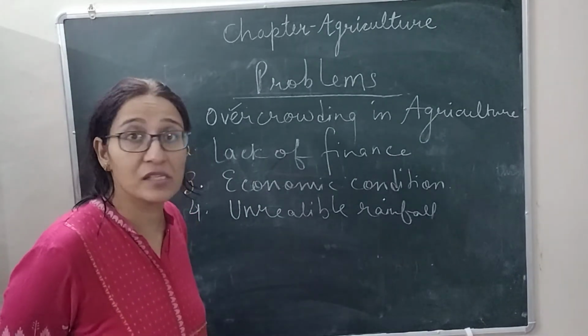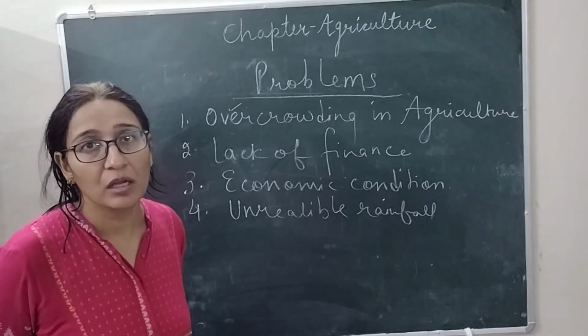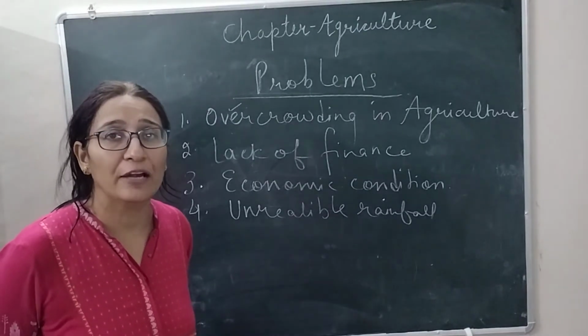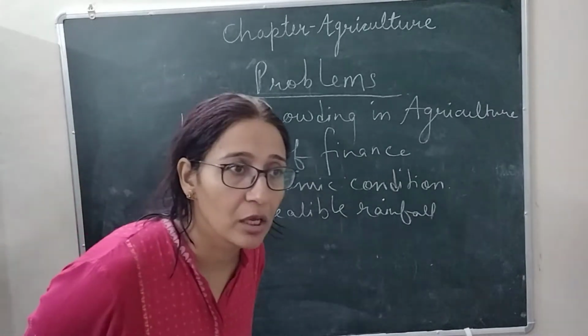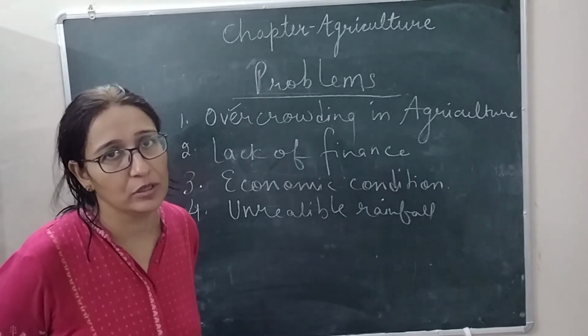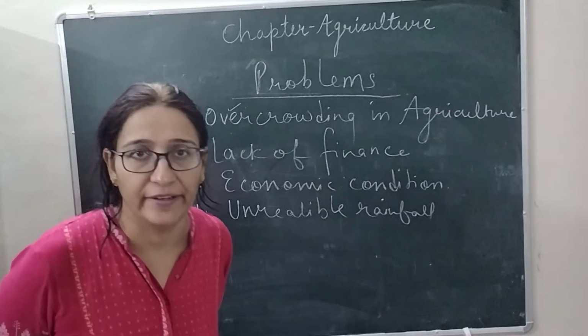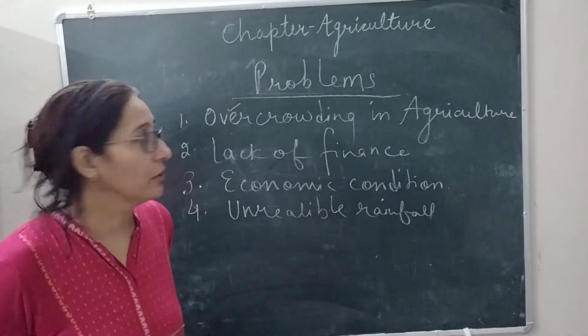We can say the size of land holding is small. If agricultural land is small in size and old agricultural implements are used, the production will be affected. So these are the major problems.